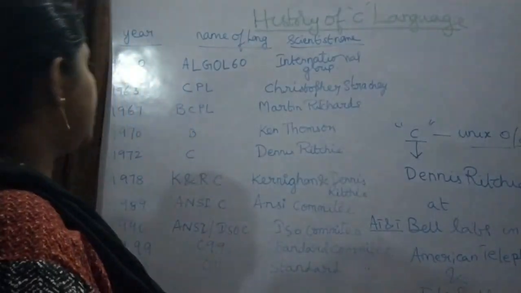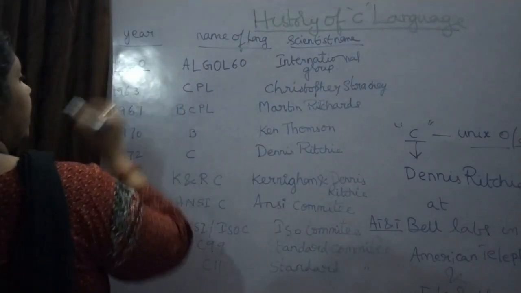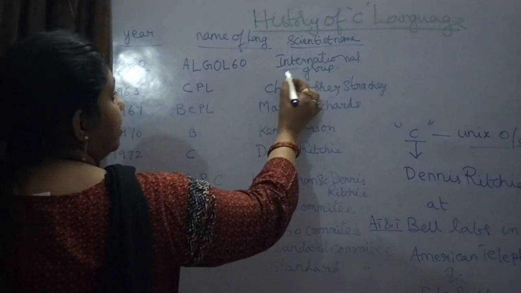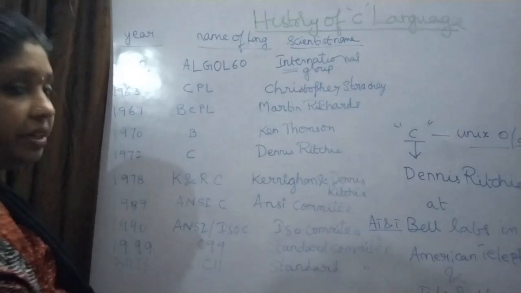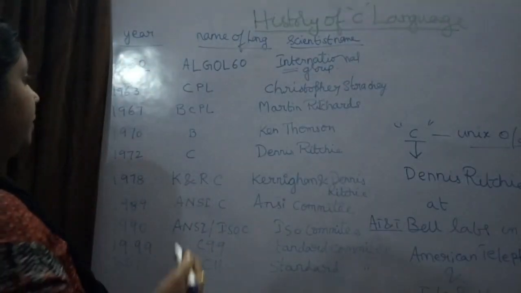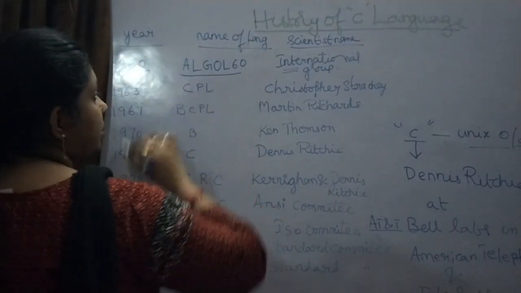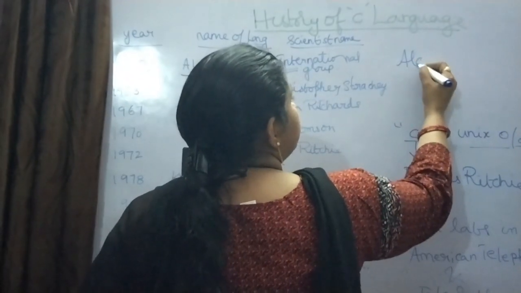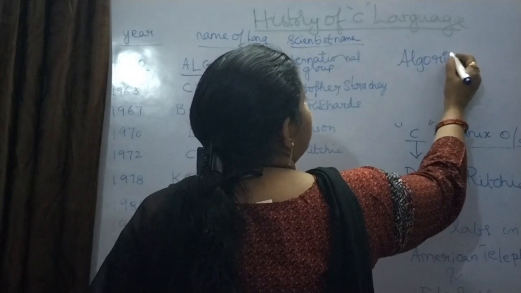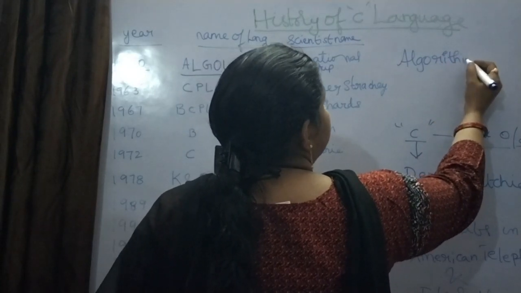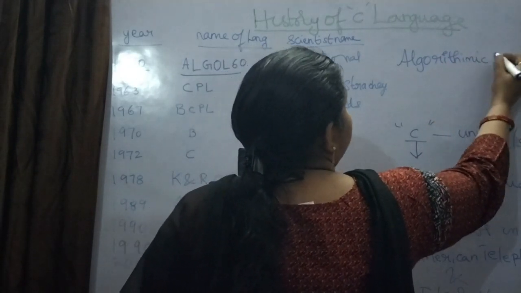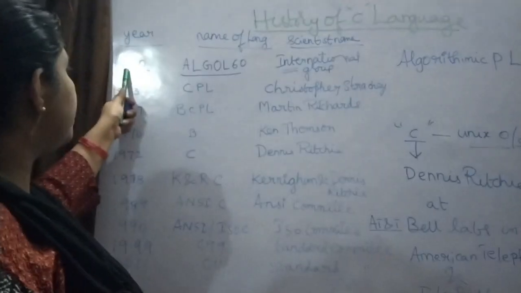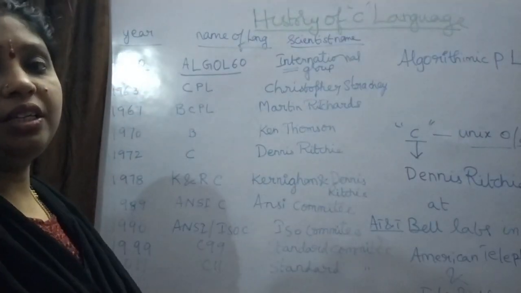In 1960, an international group created Algol 60, which is nothing but Algorithmic Language. They named it 60 because it was created in 1960.